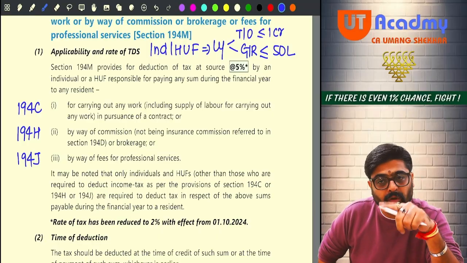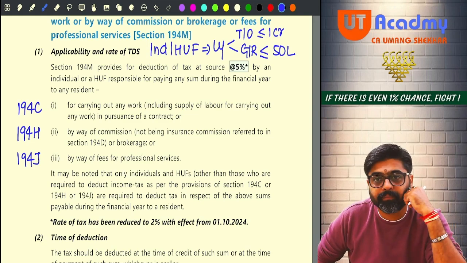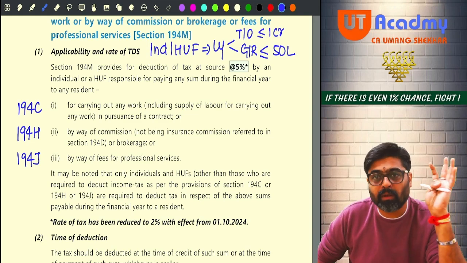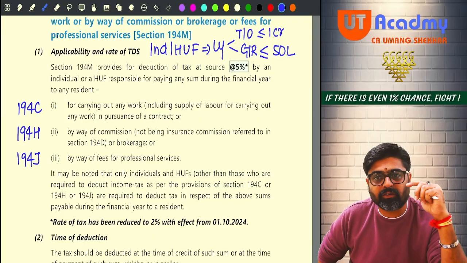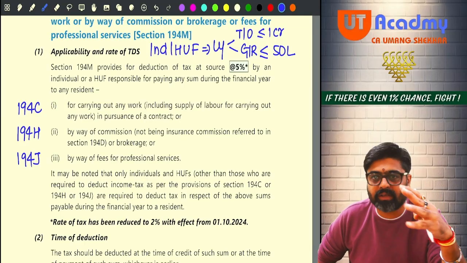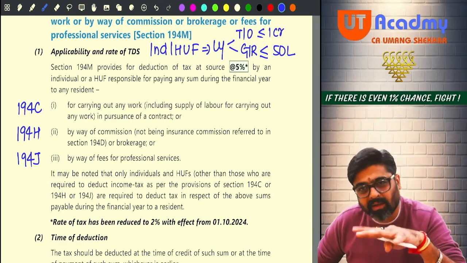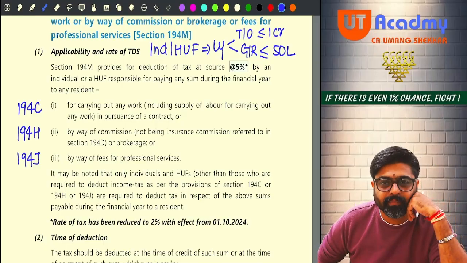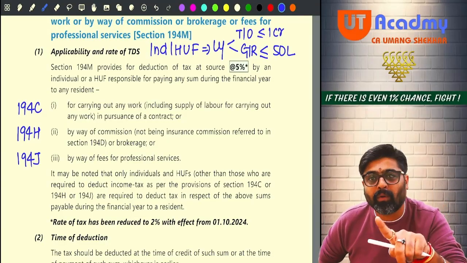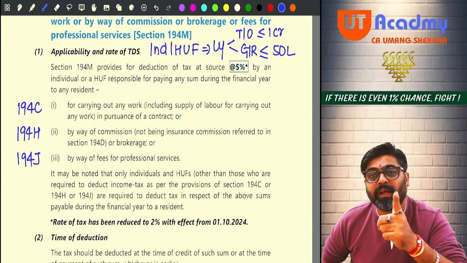So more than 50 lakhs contract fees payment, TDS has to be deducted on the entire payment. More than 50 lakhs commission or brokerage, TDS has to be deducted on the entire payment. More than 50 lakhs professional fees paid during the current year, TDS has to be deducted under 194M. Now this TDS will be deducted only once when the payment exceeds 50 lakhs. Getting my point? Every now and then you are not supposed to deduct the TDS. So can I say under section 194M also, if you are getting covered, you are not required to obtain TAN and follow the other procedures of TDS?